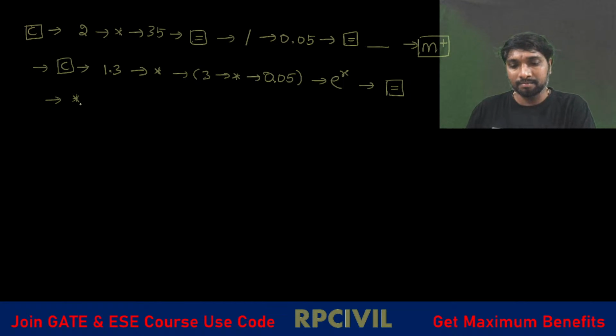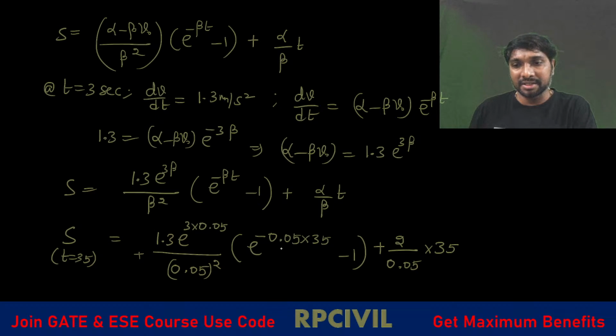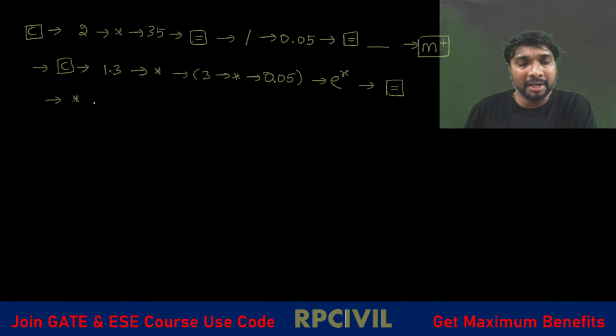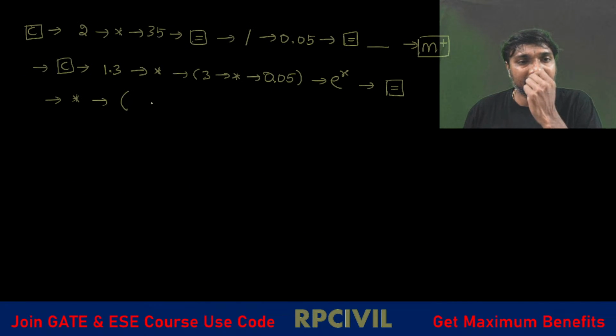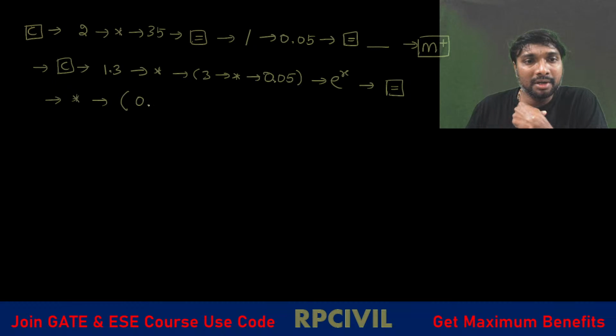The multiplication symbol again, because this way we have to calculate now. Multiplication symbol again, then open a bracket. Then e power. 0.05 you take, then multiplication symbol, then 3.